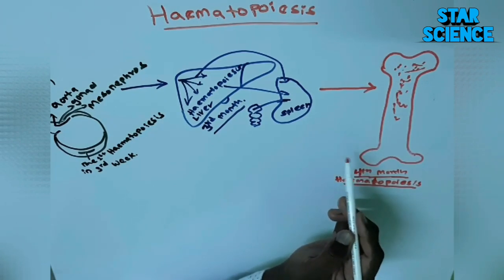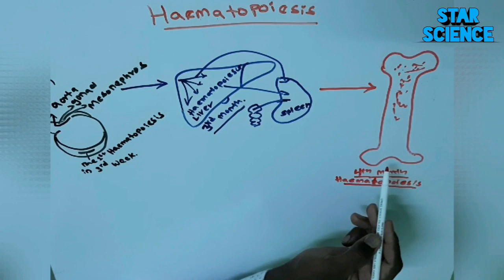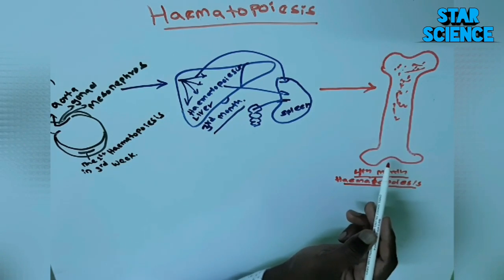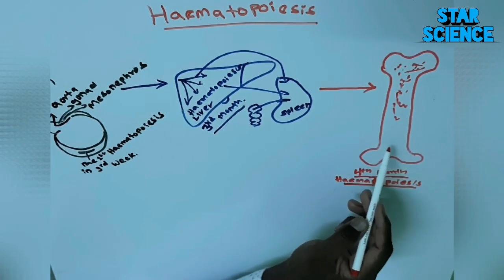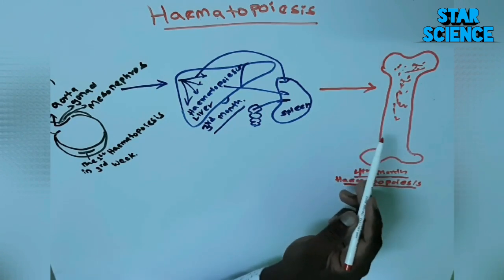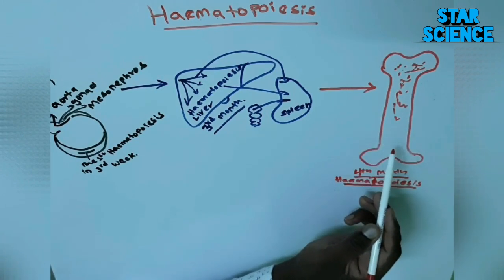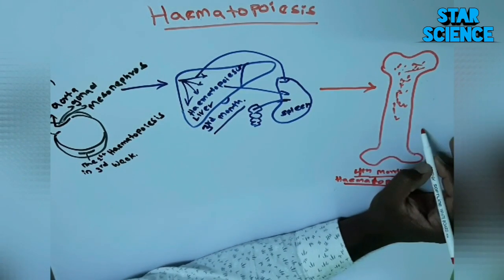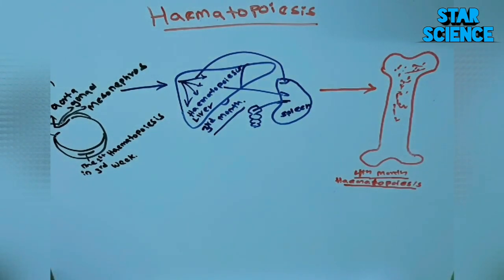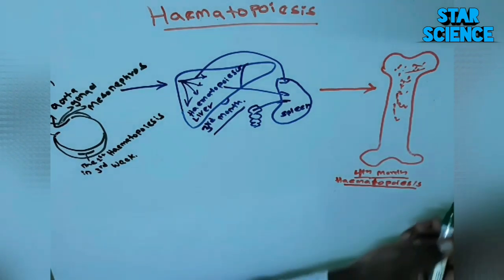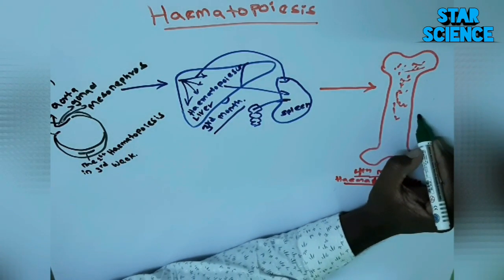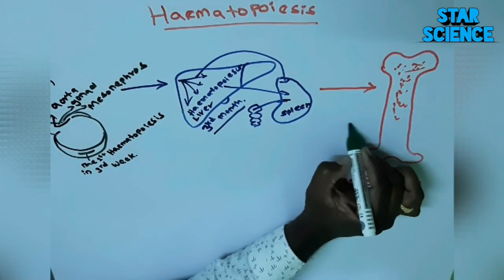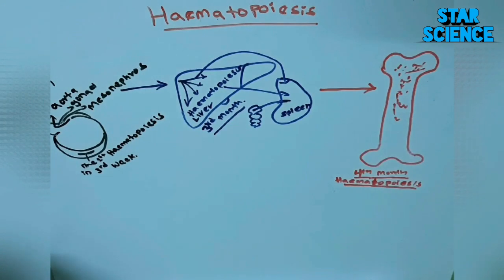And you have to remember, there are two types of bone marrow. One is red bone marrow, the other is yellow bone marrow. After birth, till the 16th year of that baby, you can see every bone has red bone marrow. After 16, you have to remember, the center parts of the bone are called yellow bone marrow.